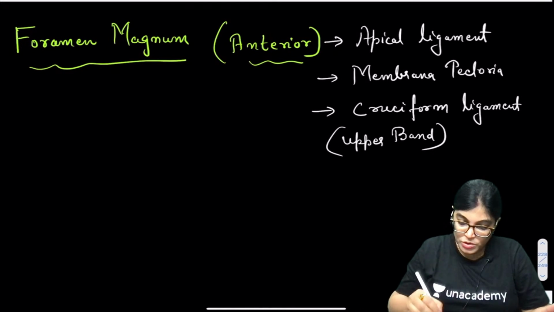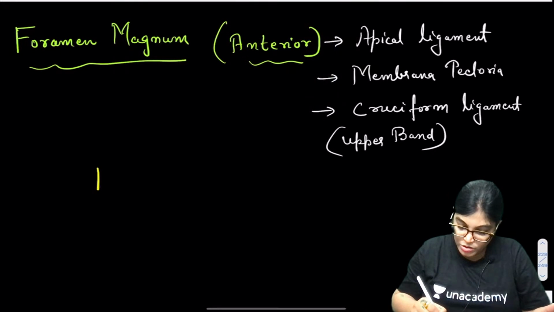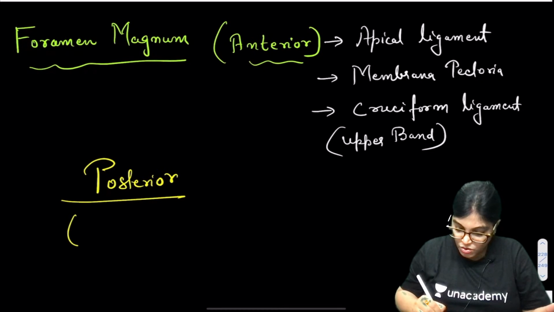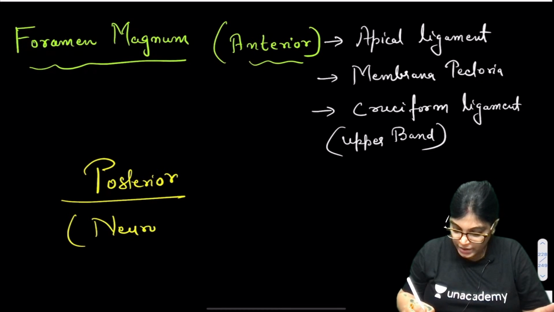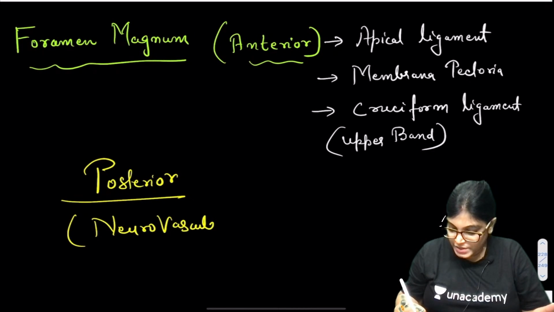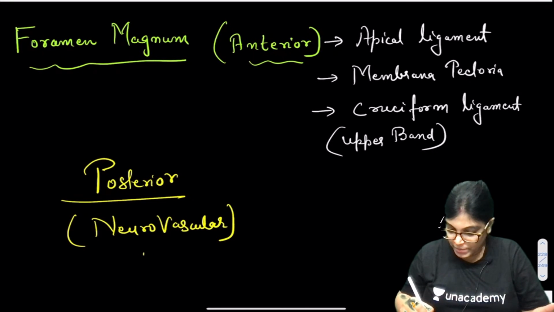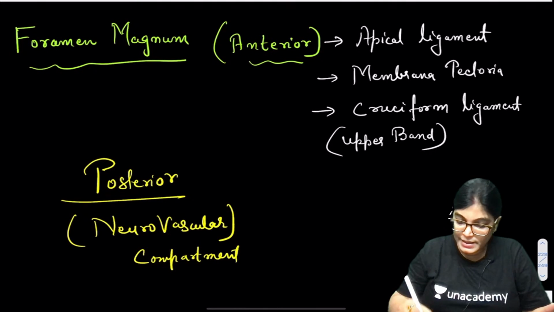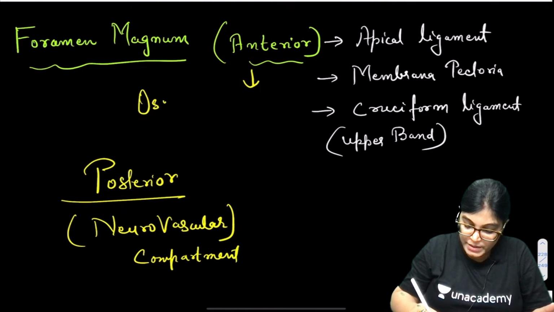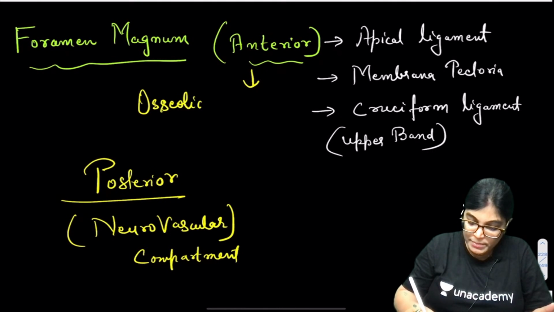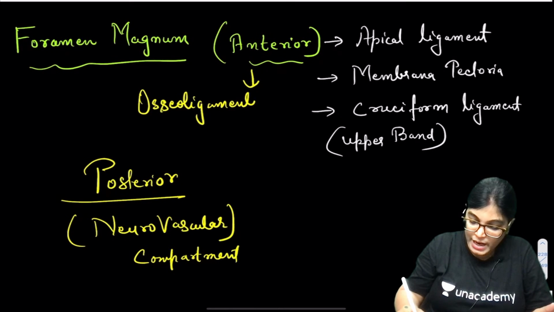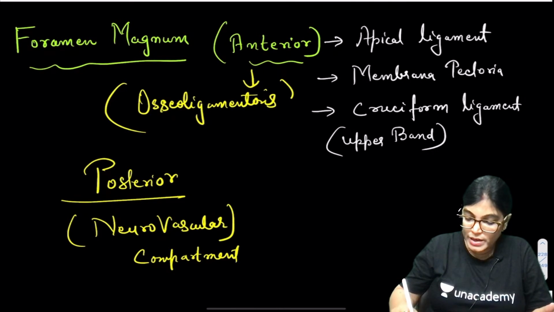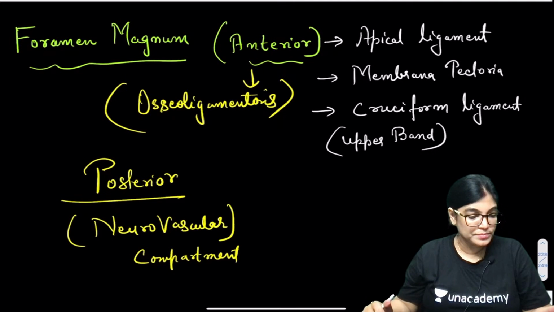Now coming to the posterior compartment. My dear friends, posterior compartment is called the neurovascular compartment. Why neurovascular? Only nerves and vessels pass through. What about anterior compartment? Anterior compartment is the osteoligamentous compartment. Why osteoligamentous? Because only ligaments pass through it.